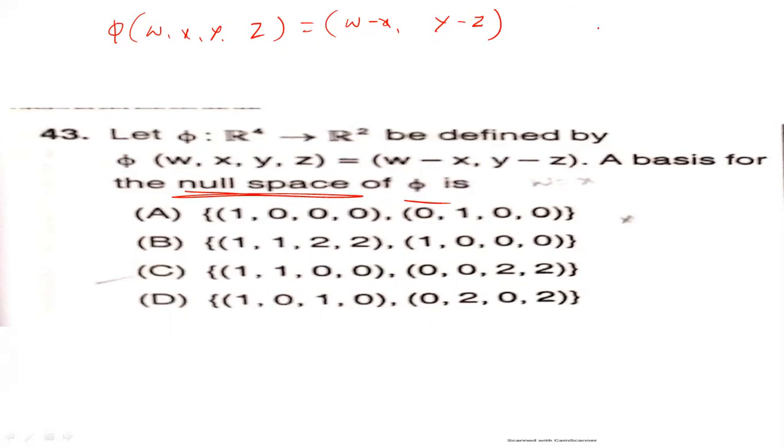If we write this in matrix form, the first row is 1, minus 1, 0, 0 and the second row is 0, 0, 1, minus 1, acting on w x y z. The coefficient of z is minus 1.